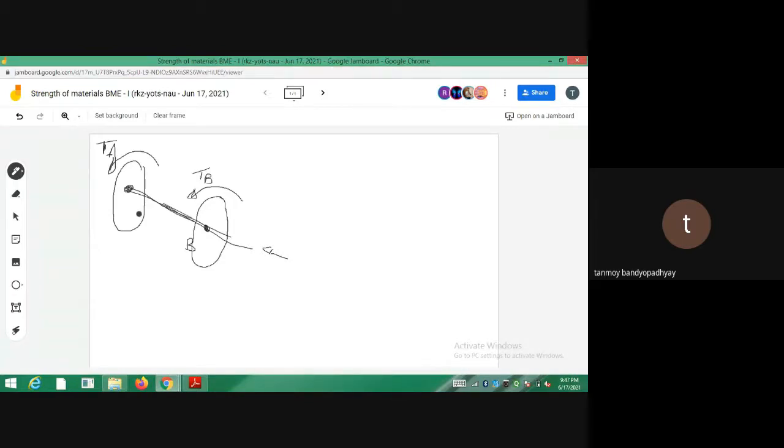So you are having a value of TB. Now BC, so within that I take a cross section. So I take a cross section here, XX. So let the torsion at any point on this shaft be TBC. So how do we get the value of TBC? If we do a moment balance, so TBC should be equal to your TA plus TB.